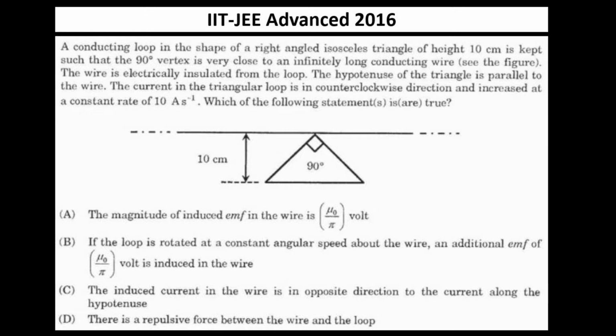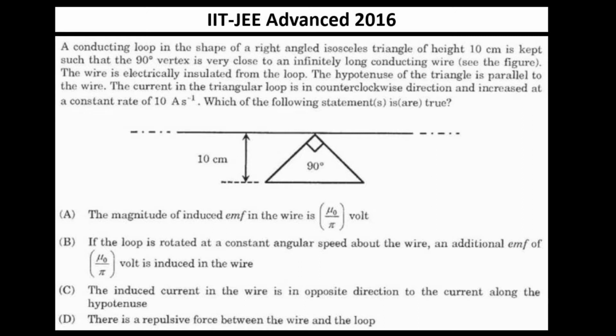The question states: a conducting loop in the shape of a right angle isosceles triangle of height 10 cm is kept such that the 90-degree vertex is very close to an infinitely long conducting wire. See the figure. The wire is electrically insulated from the loop. The hypotenuse of the triangle is parallel to the wire. The current in the triangular loop is in the counterclockwise direction and increases at a constant rate of 10 ampere per second. So which of the following statements are true?